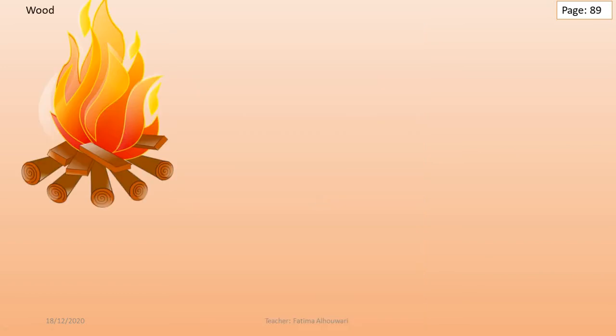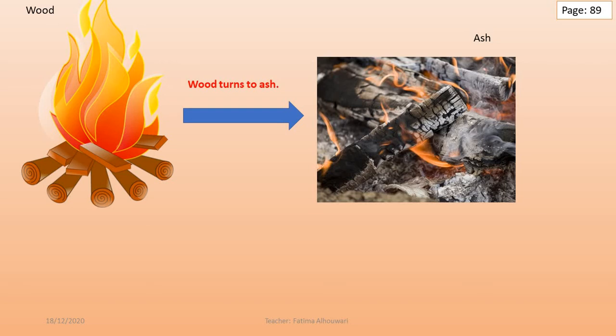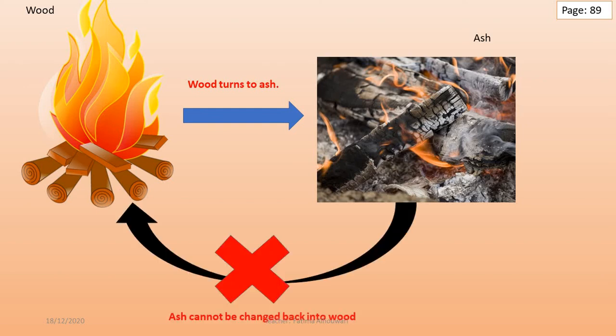We have wood here. What do you think, grade 2? Heating wood. Is it a reversible change or not? What do you think, grade 2? What would happen if you heat wood? It will turn to ash, just like this. Now, the big question is, can you get back wood again? What do you think? Of course, no. Ash cannot be changed back into wood.